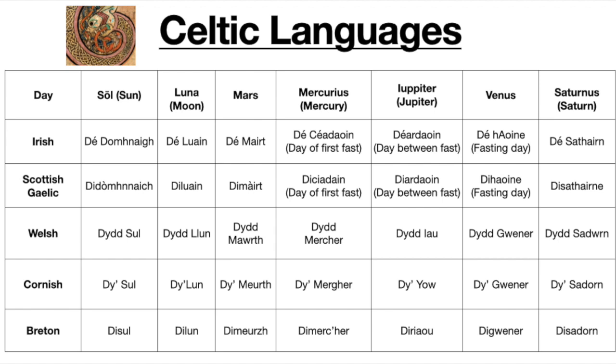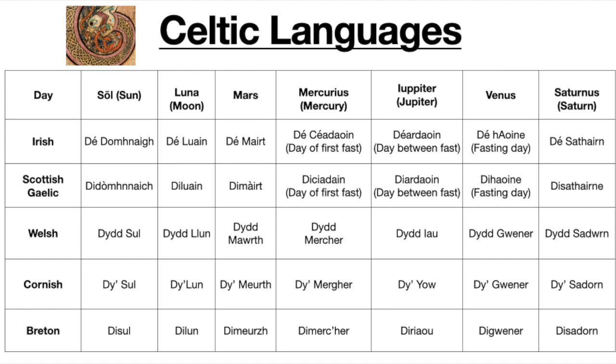So if I look at a language like Welsh, which does take their days directly from the Roman tradition, I have Dydd Sul, Dydd Llun, Dydd Mawrth, Dydd Mercher, Dydd Iau, Dydd Gwener, and Dydd Sadwrn. So you can see how those words come directly from the Roman gods, right? Dydd Sadwrn comes from Saturn, Dydd Mercher comes from Mercury, Dydd Mawrth comes from Mars, right? So it's not too much of a stretch to see how those words come from the Roman gods.